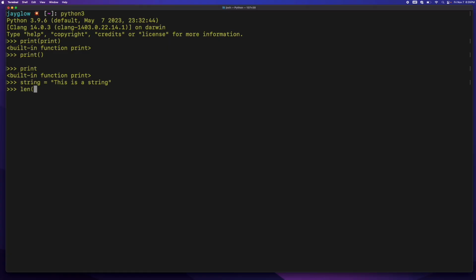And we can use the built-in function len to count the characters in the string. Now, len can be used on other objects. It can also be used on a list. This counts the number of elements in a list.